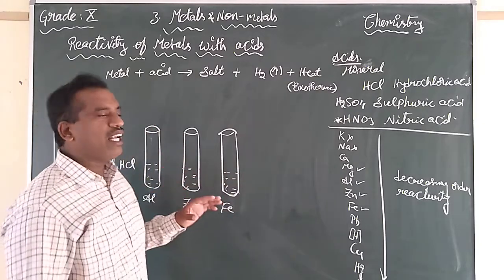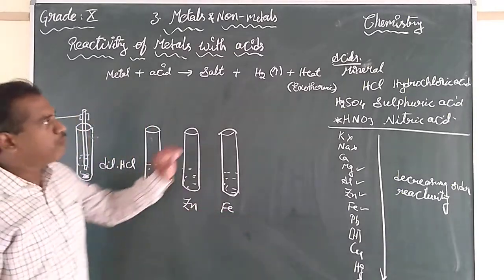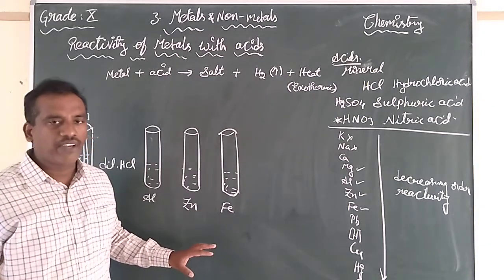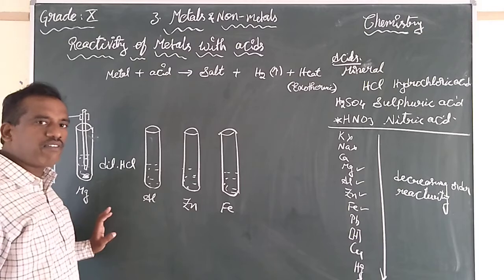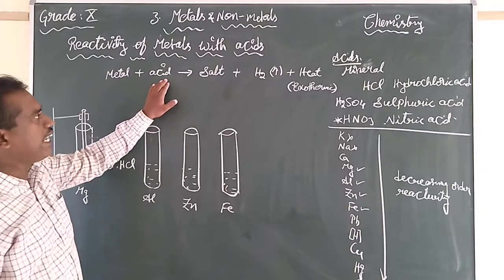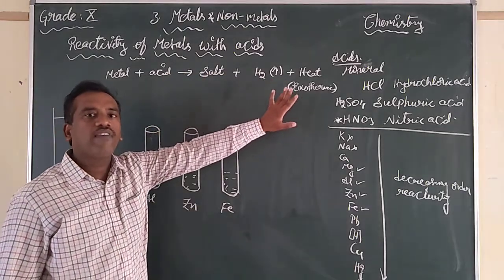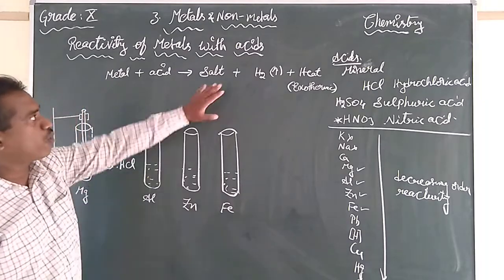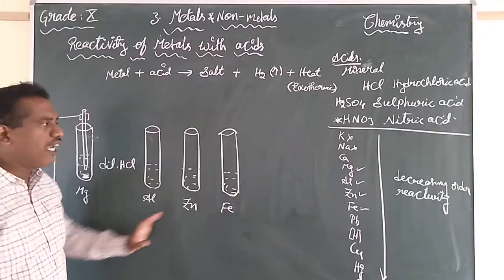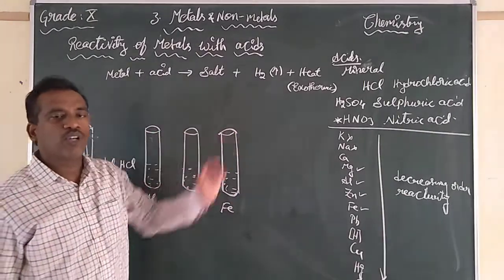So which metal releases more hydrogen and more heat among these 4? Obviously magnesium. Being highly reactive, when it reacts with acid, it releases more hydrogen and more heat.